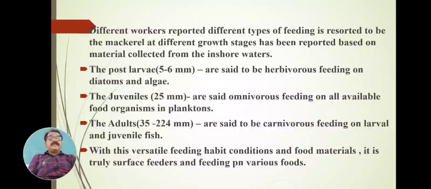Hence this mackerel shows post larvae herbivorous, juveniles omnivorous, and adults said to be carnivorous because they can consume larval and juvenile fishes. This is because of the gill rakers which are present.